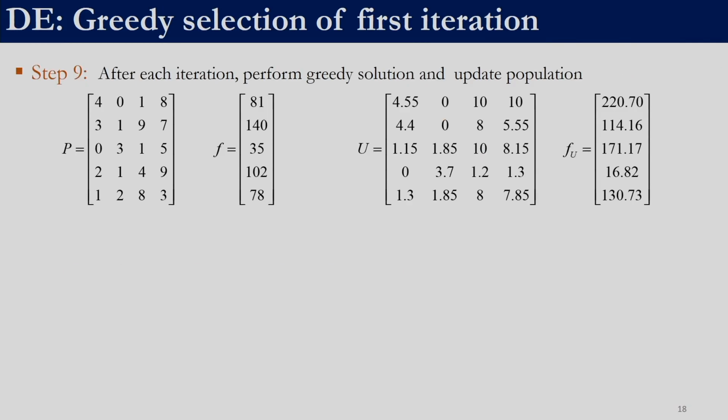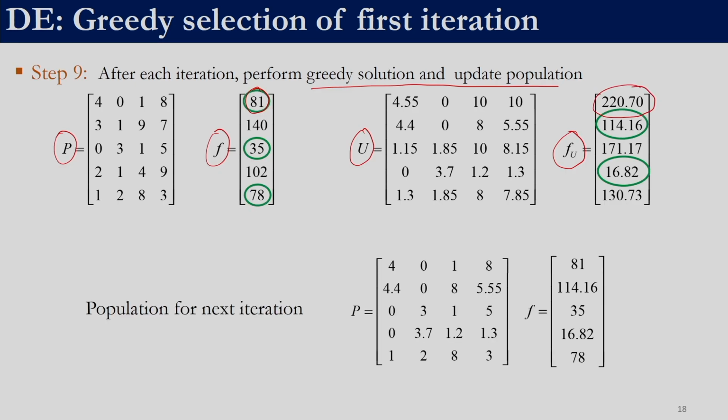Initially we started with this population P and this was the fitness. What we now have is U, the set of trial vectors and its corresponding fitness function values. Now we are supposed to perform a greedy selection and update the population. The new population: we compare this 81 with 220.70. Whichever solution is better will go to the next iteration.